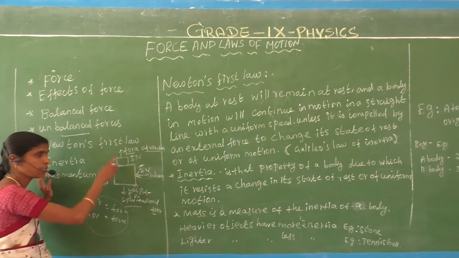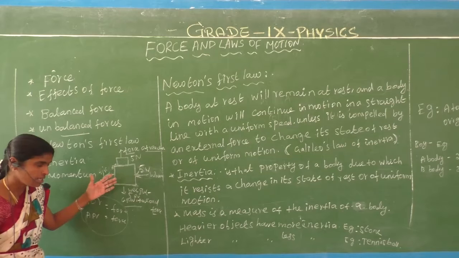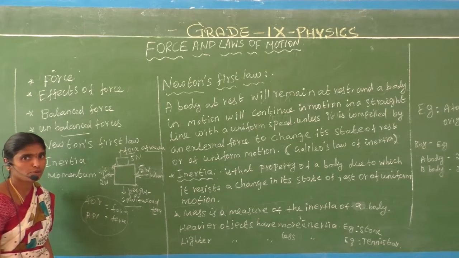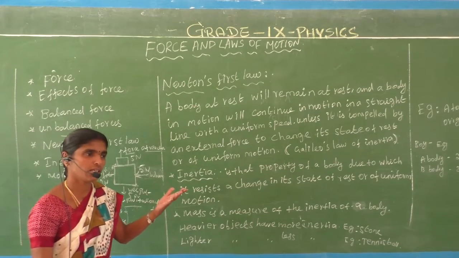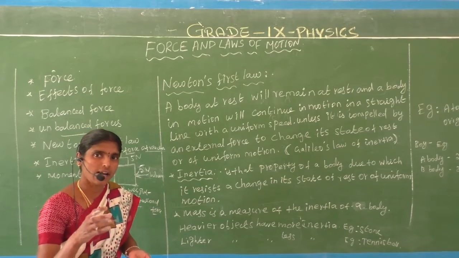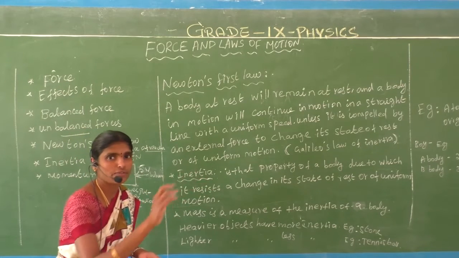That force is called the unbalanced force. For example, a force can change the direction of the object.